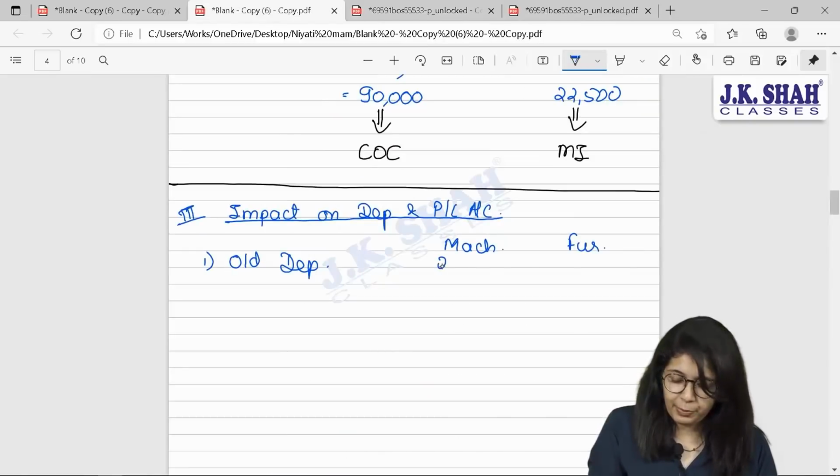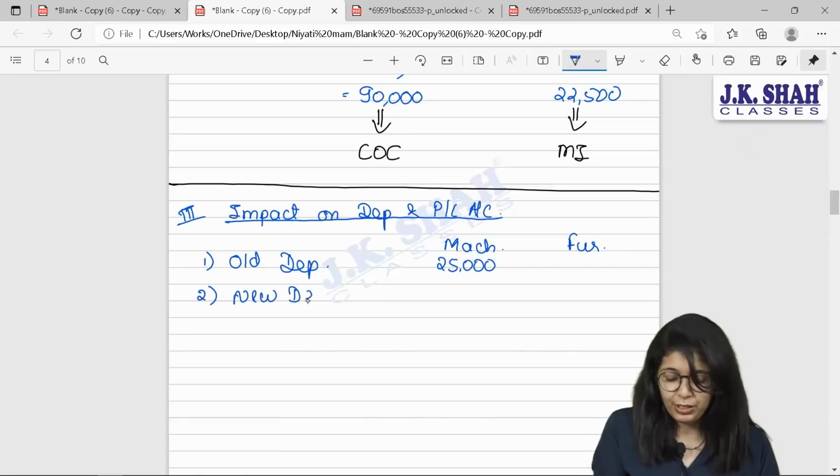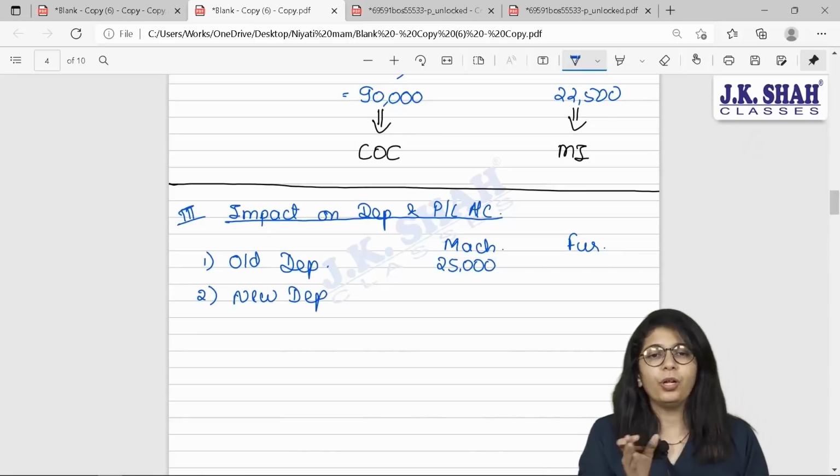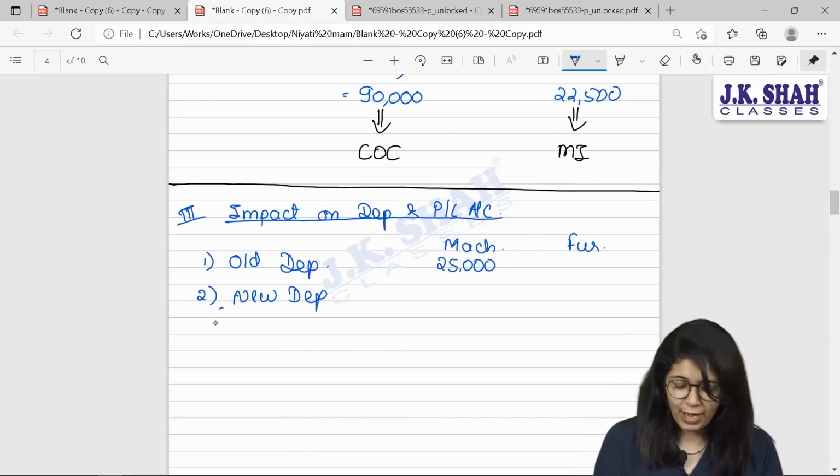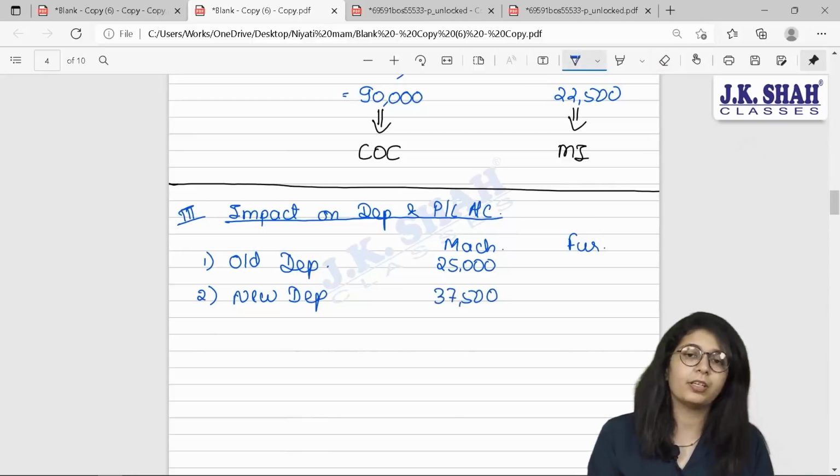That means old depreciation was 25,000. When did you revalue? You revalued on the first day. So for the whole year, new depreciation will be applicable. What is your new depreciation rate? Rate has remained the same at 10%, but your value has changed. Here it will be 3,75,000 into 10%. That will give you 37,500.